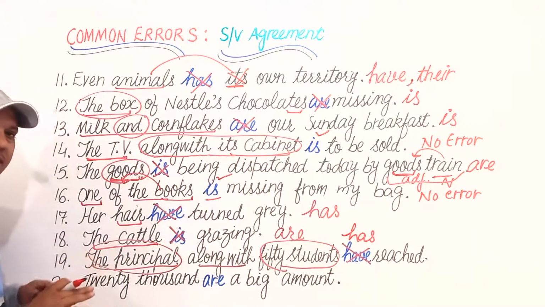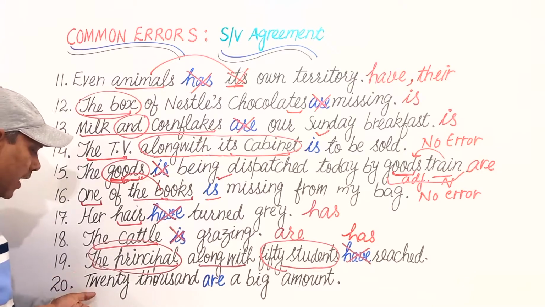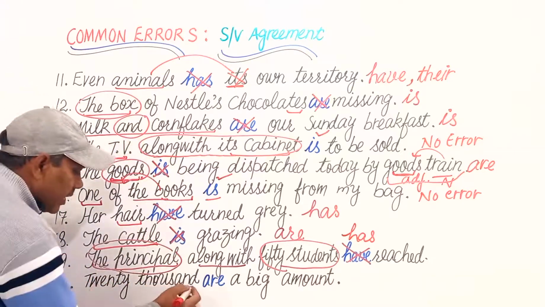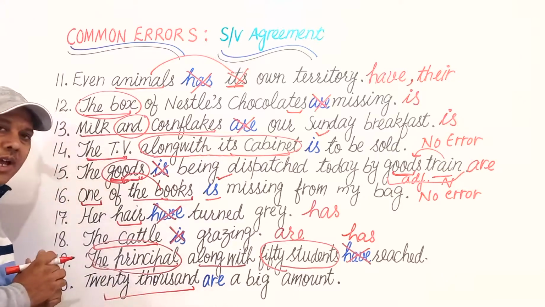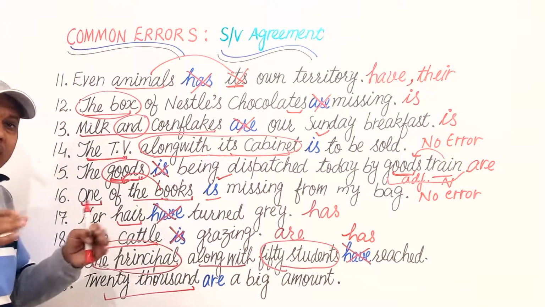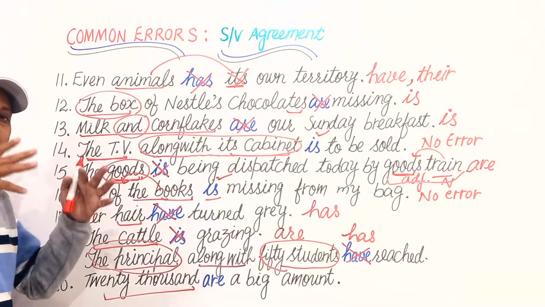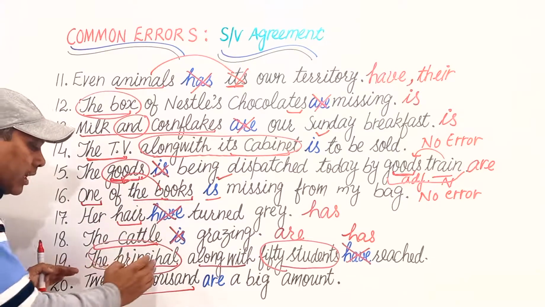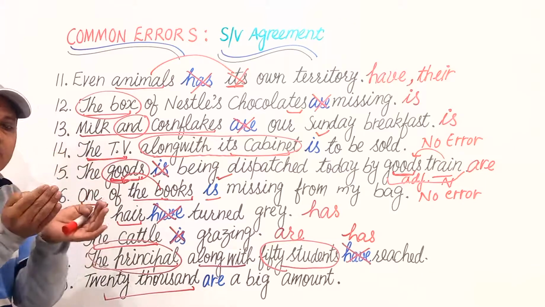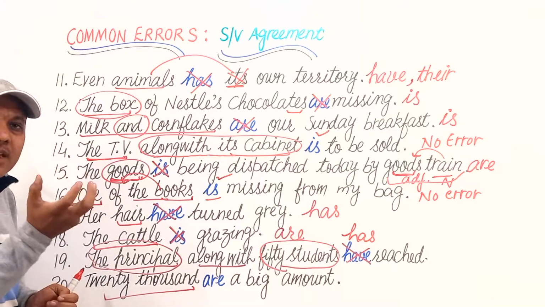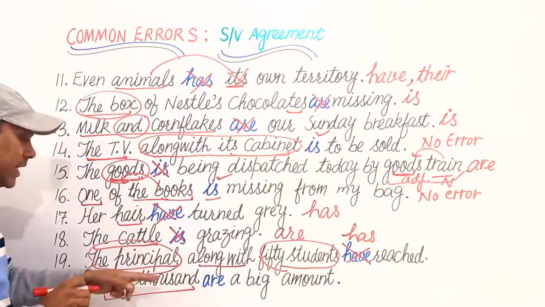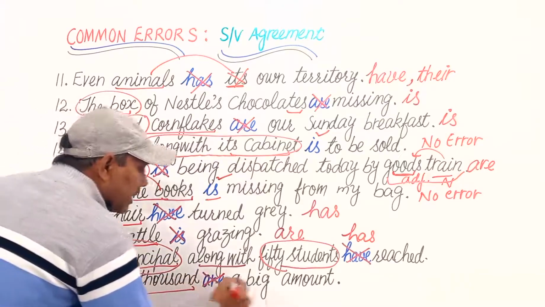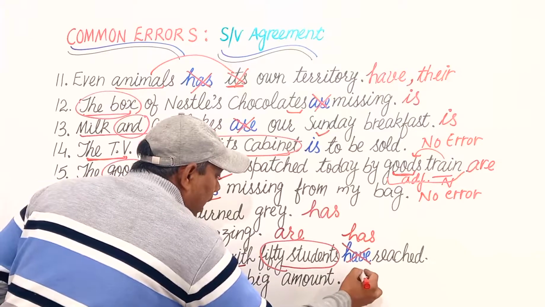And the last sentence in this exercise is: 20,000 are a big amount. 20,000 is the true subject. And we have learned that more than one makes a noun or subject plural, but here this is an amount. This is used as a single amount. So we shall use a singular verb. 20,000 is a big amount, not are.